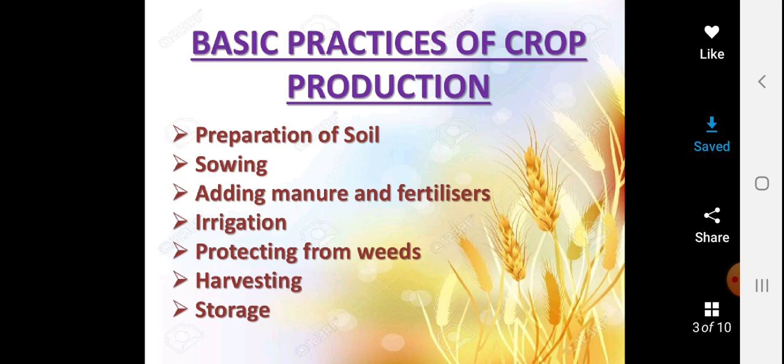So after irrigation, he will have to make sure that the plants or crops which are growing are well protected. You must have seen certain objects kept in the farms, because they want to make sure that their crop which is growing so fast should not get damaged by any insect or reptile.